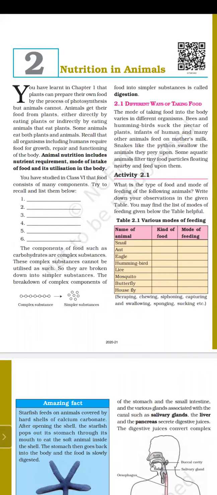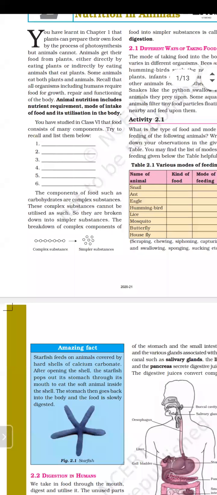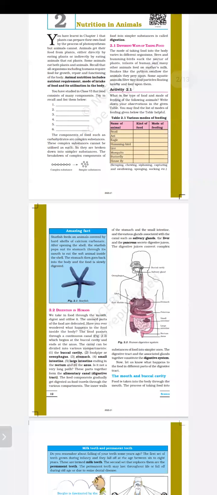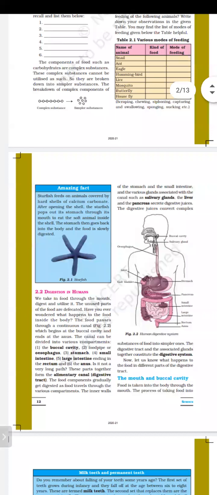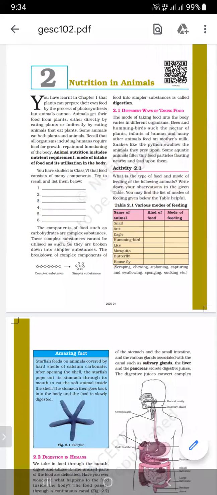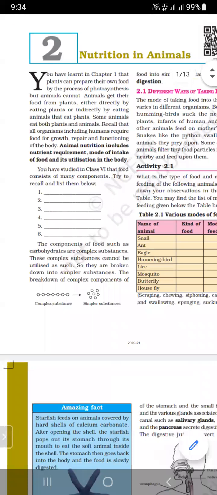All the students must have their NCERT book with them. Open page number 11 of your NCERT book, which is chapter number 2. So let's start.